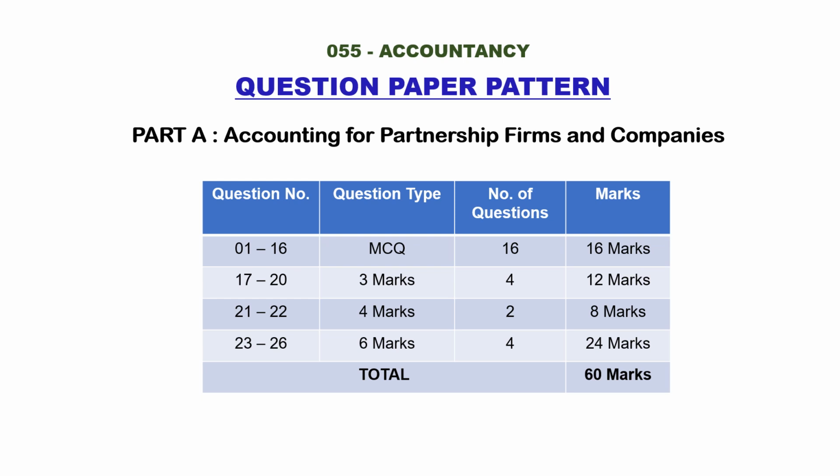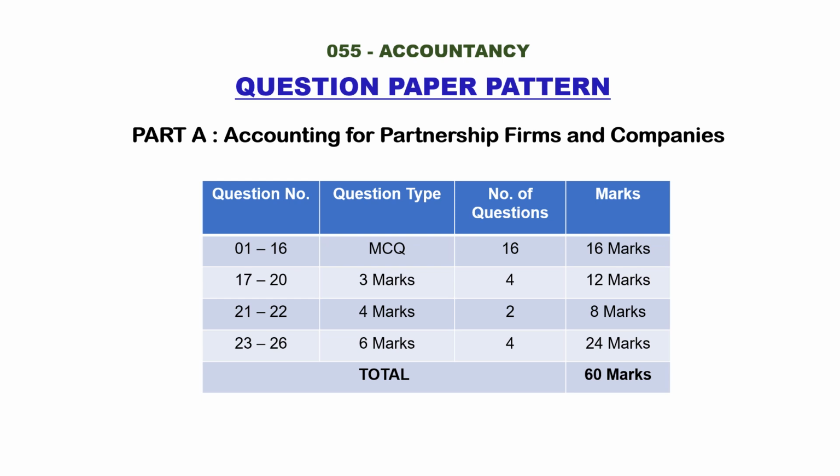And from question 17 to 20, there will be 4 questions for 3 marks. Total 12 marks. And question number 21 and 22, there will be 2 questions, 4 marks each answer. Total marks will be 8.